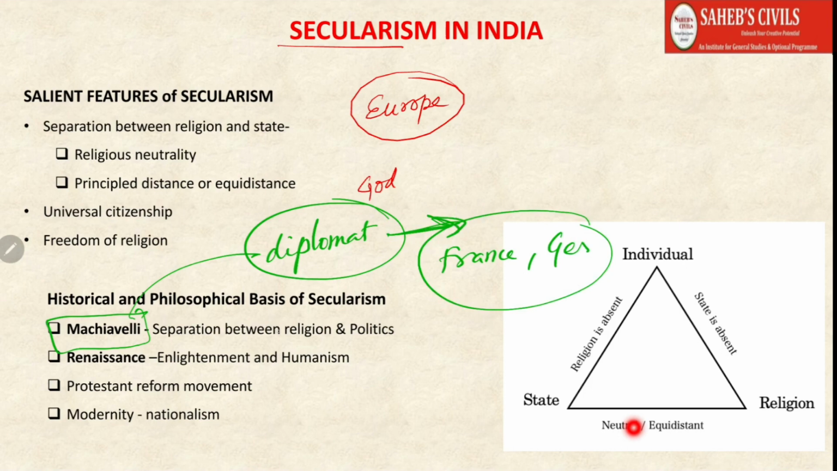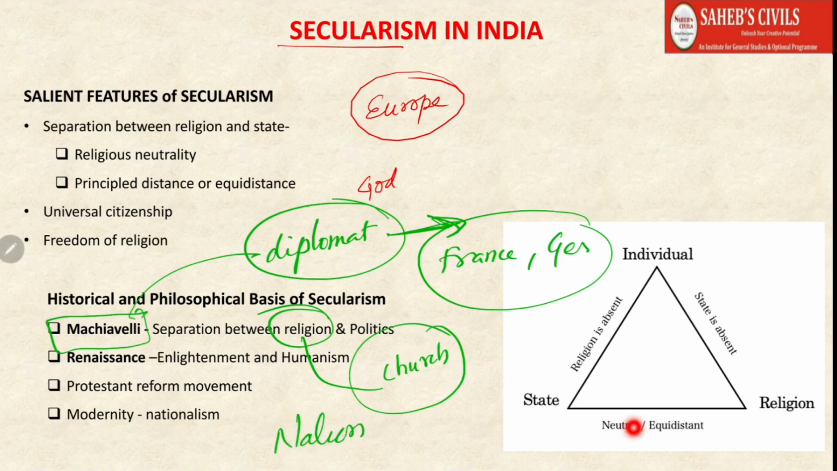So he found the root cause of the weakness of Italy, and he said that it is because of the dominance of religion and the dominance of the church. So he said that in order to make Italy great... see, the background of secularism is in nationalism. You must understand this, okay. The background of the emergence of secularism is in the emergence of nationalism. So these two things are happening side by side.